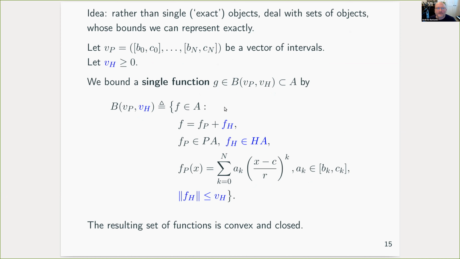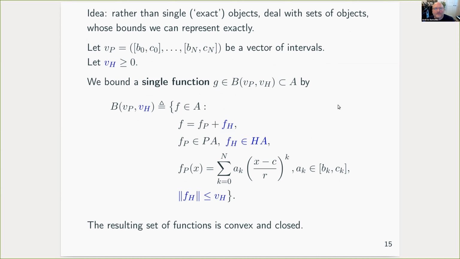Well, we can just add on an extra bound, this VH component, an extra upper bound on a high order function FH that bounds its norm. So in this way, we can bound any single function in our space. And finally, it's convenient to deal with balls of many functions in our space.